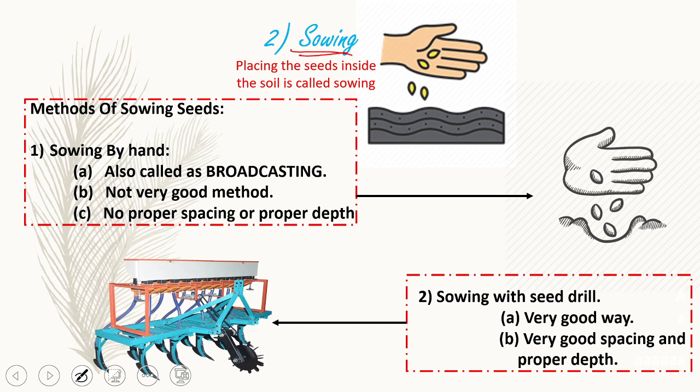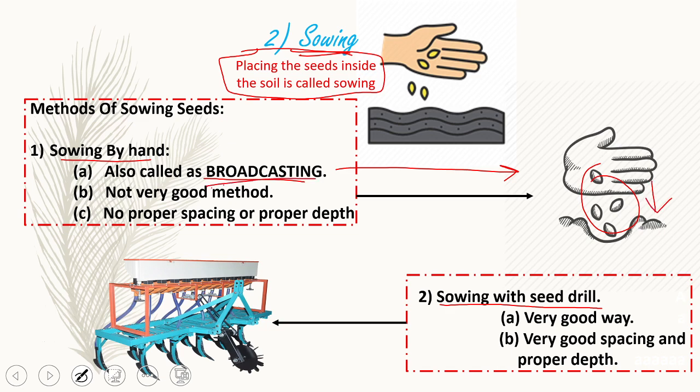Now sowing. Sowing is placing the seeds inside the soil. So you can see the definition here. You can write it down somewhere and click a photo of it. There are two types of sowing: sowing by hand and sowing by seed drill. Sowing by hand is also called broadcasting. To learn it, you can say that the hands are broad here and the seeds are casted inside the soil. So you can learn it as broadcasting.